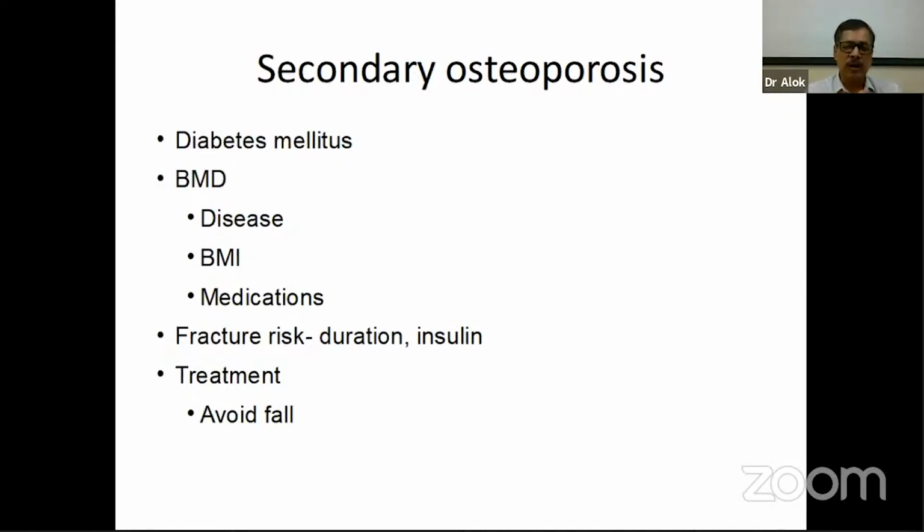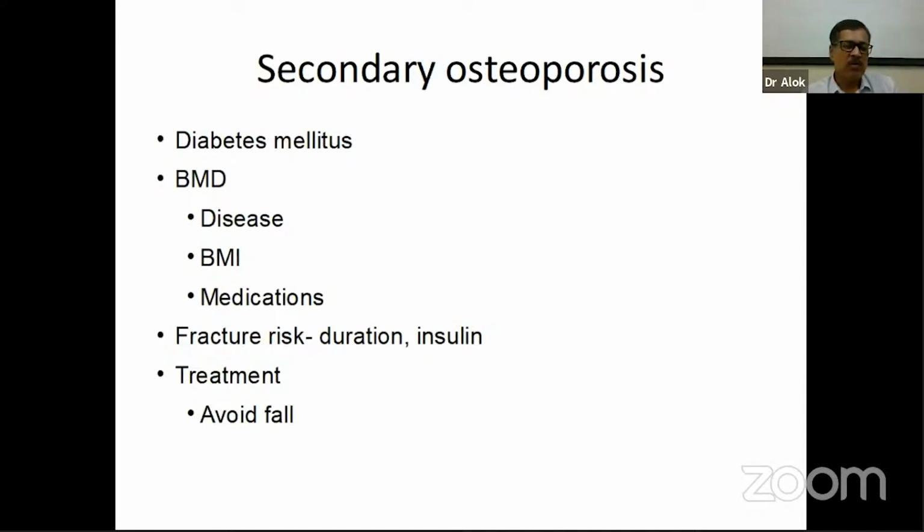And of course, type 1 diabetes, where insulin is deficient and patients are lean and thin, they have less BMD and the bones are fragile. Of course, the higher the BMI, the BMD is likely to be slightly better. And then the medication, insulin use as well as thiazolidinediones. Now, insulin is quite good for the bones, but still in type 1 diabetes, insulin deficiency is there, and in type 2 diabetes, insulin resistance is there. So both these conditions are associated with osteoporosis.